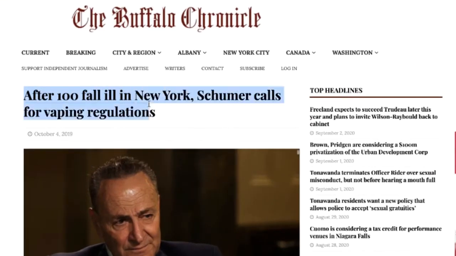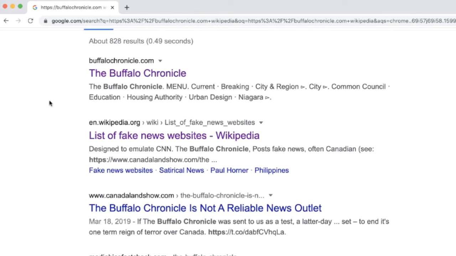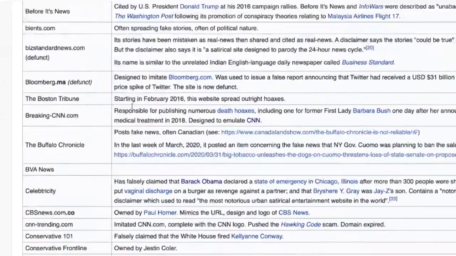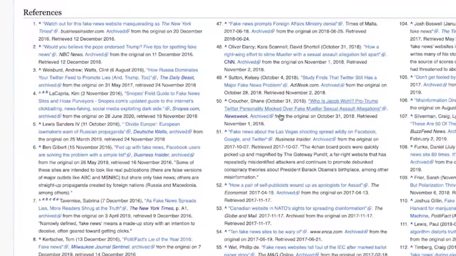Now, here's an example from a publication called the Buffalo Chronicle. Now, the headline may seem plausible, but before we even think about the claim being made, we're going to investigate the source. If you just add Wikipedia to the URL, you won't see an entry for it in the search results. But what you do see is it appears in a Wikipedia article called List of Fake News Sites. Clicking into that article, we can read that the Buffalo Chronicle posts fake news, often Canadian. If we wanted to investigate further, we could scroll down and check the citations to learn more. Sometimes these dubious sites do publish real news, but regardless of whether or not a particular story is accurate, this is not the source we want to get our news from.